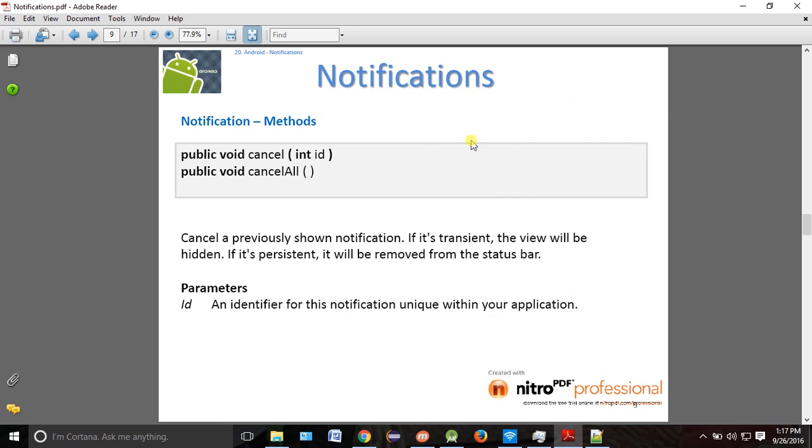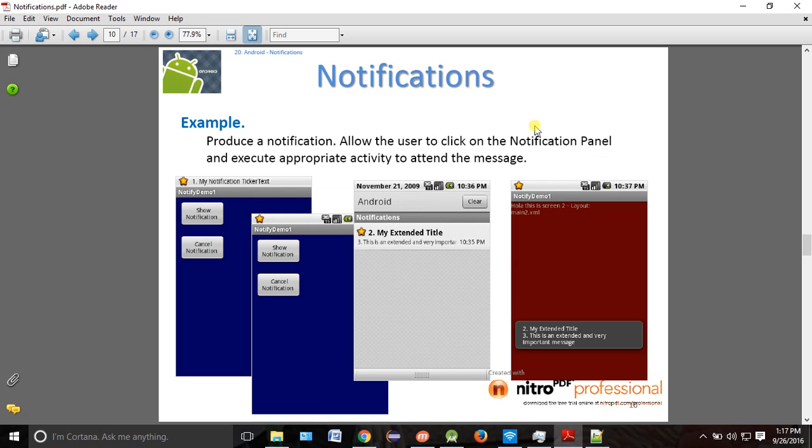Okay. Why do we use cancel? If you want to remove that notification, we use cancel as a method. It will remove your notification from your notification panel, okay, or maybe on the top. So these are the different methods. So we'll try to do this. So in the latest version of Android, there is some change.